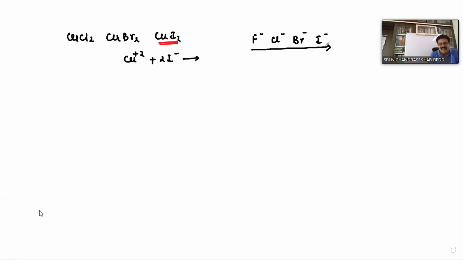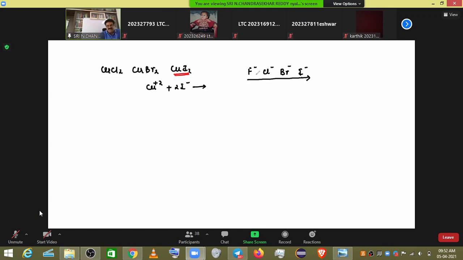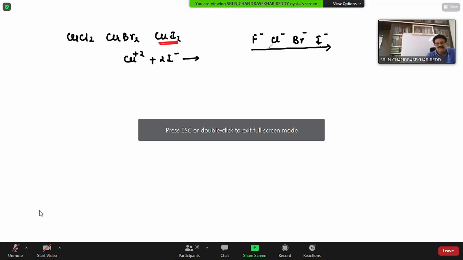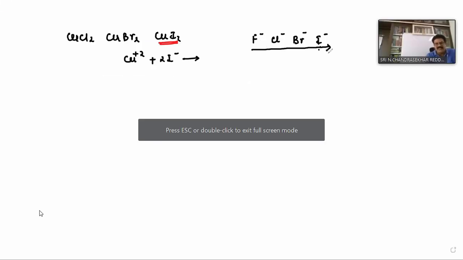Iodide is acting as what here? Oxidizing agent, isn't it? Therefore, here iodide is acting as reducing agent or oxidizing agent? Reducing agent. Because see, from fluorine to iodine, oxidizing power decreases, but reducing power increases.